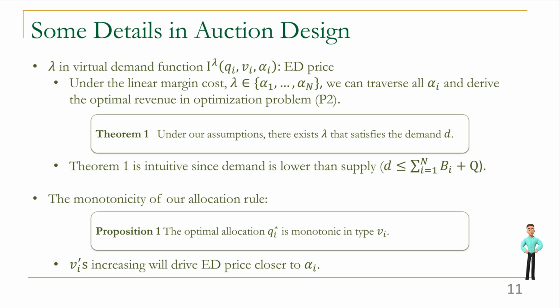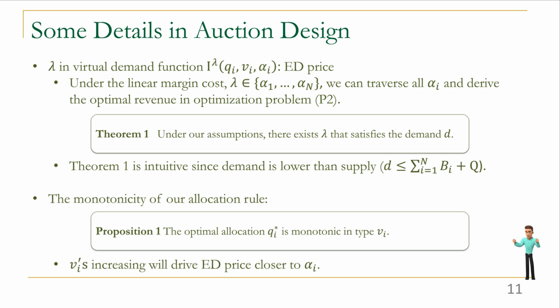Note that we mark the lambda as blue in the last page. That means we need to consider different lambdas to derive different virtual demand functions. Thanks to the linear constraints, the lambda can only come from the marginal cost of each generator. Then we can conduct the auction for all possible lambdas and choose the best with linear time complexity. Then we also guarantee that there always exists lambda that satisfies the demand D in our auction. It is intuitive since demand is lower than supply.